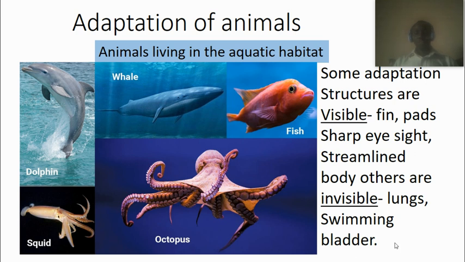They also have some internal structures that we cannot see. We have the lungs, we have the gills. They are inside, we can't see, but they are formed in such a way that they can use them in the aquatic environment for them to survive. We have the swim bladder. This is special to fishes, like the tilapia fish. They have it in order to help them float in the water.